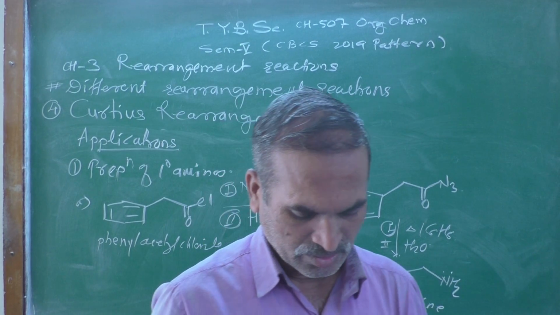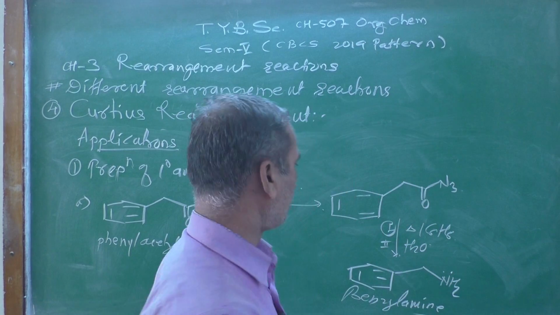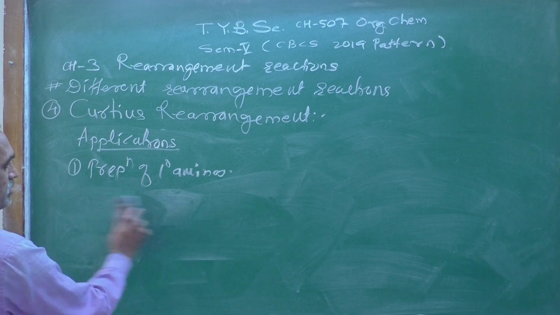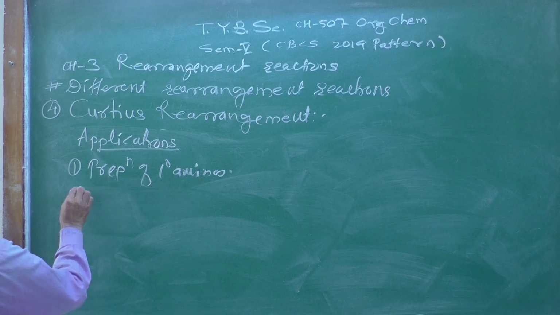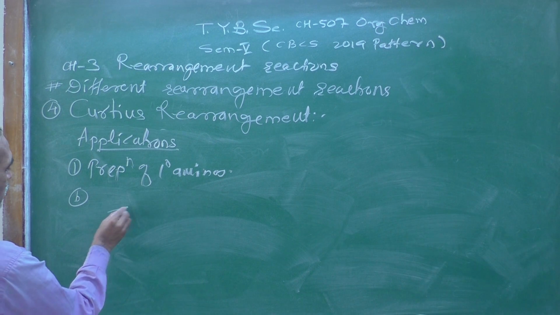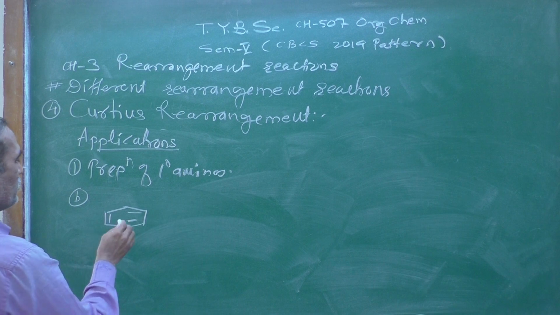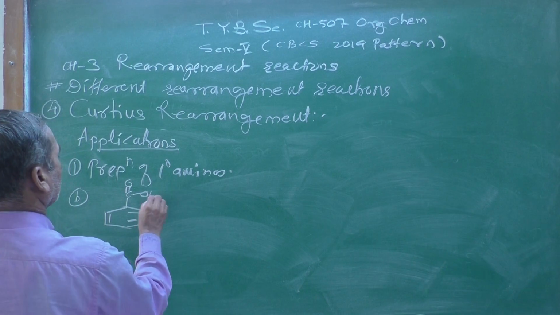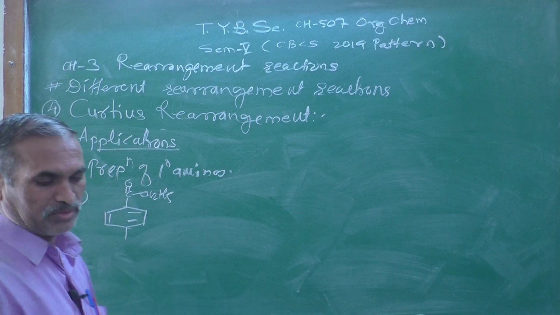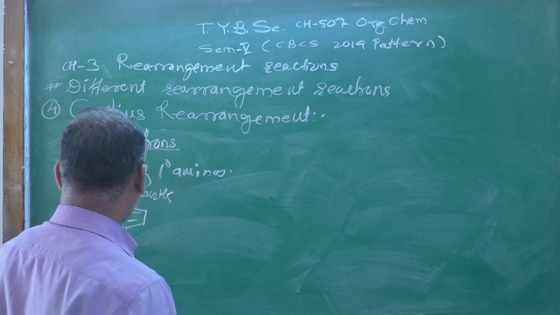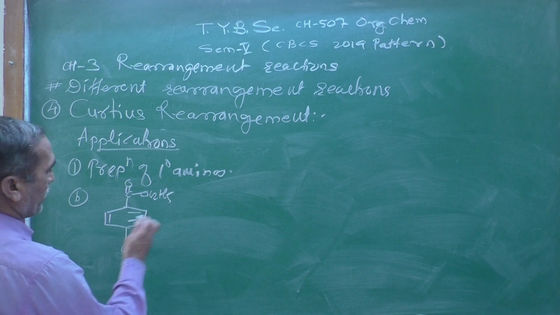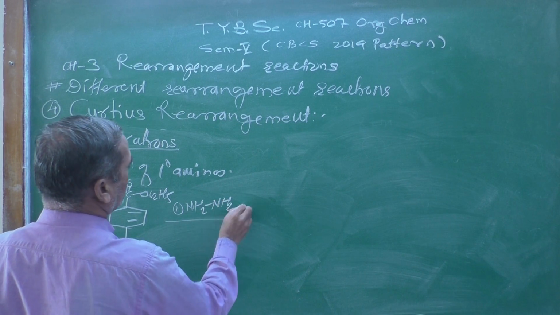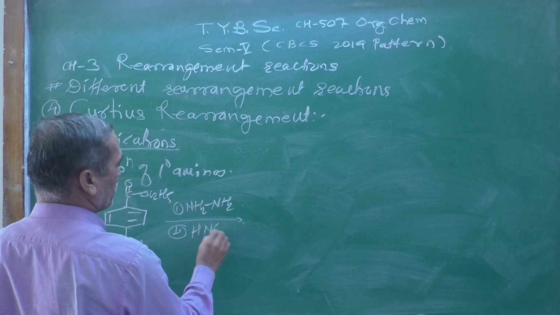Now let us look at another example. In the second example, the starting material is C double bond O with an ethyl ester, OC2H5, and at the para position there is a methoxy group, OCH3. It is treated with first hydrazine, NH2NH2, and second nitrous acid, HNO2.